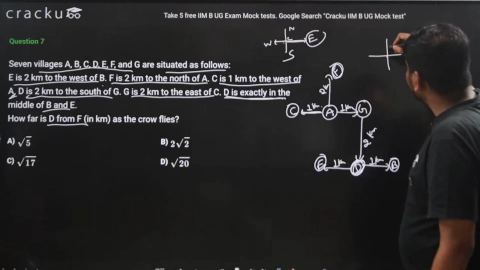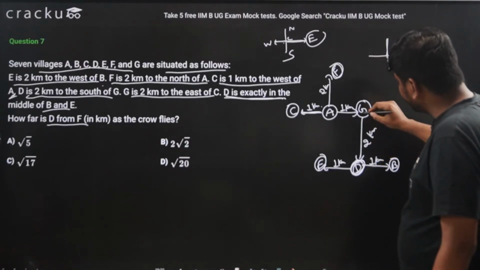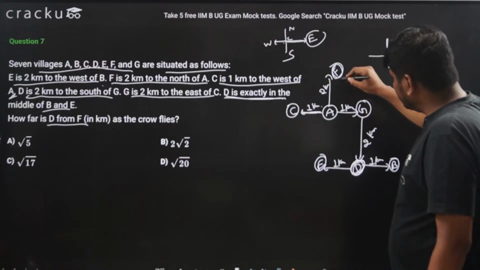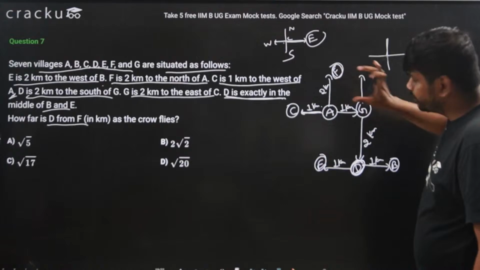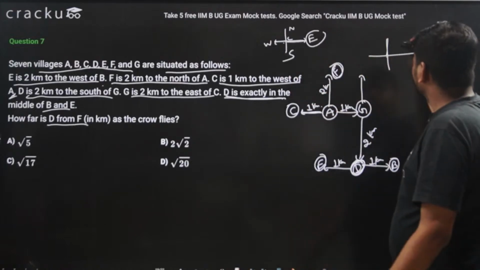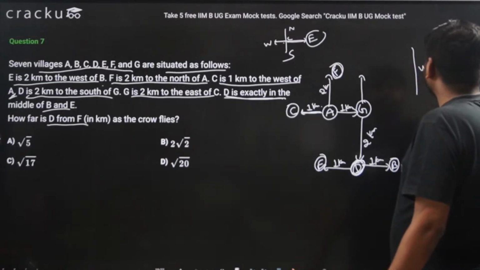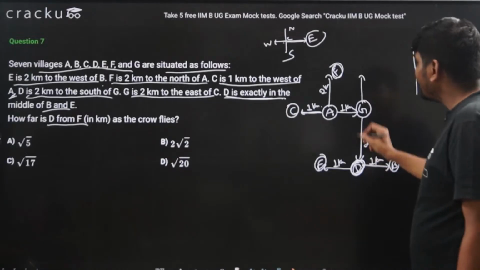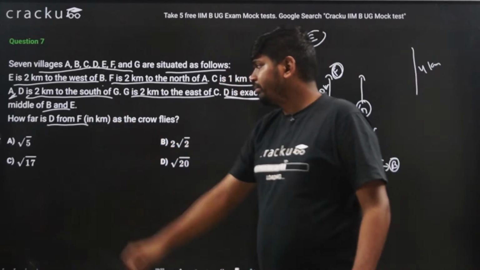In the y axis, this distance is 2 kilometers and this distance is also 2 kilometers. 2 plus 2, so in the y axis the total distance is 4 kilometers between D and F.